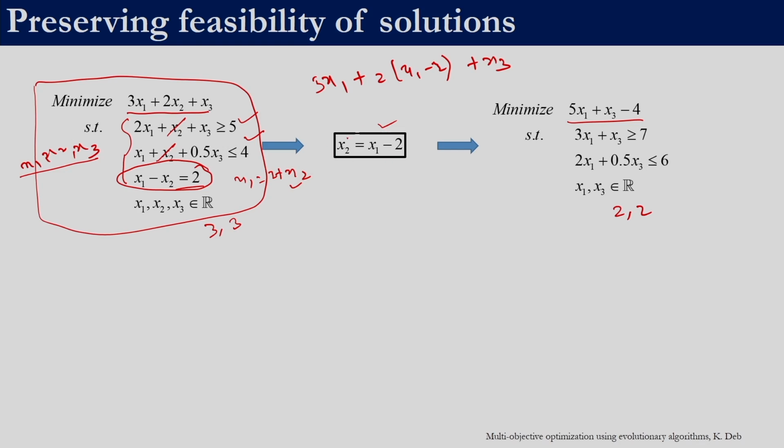So, we exploited this equality constraint. So, we can choose to solve this problem instead of this problem, right. Here the number of decision variables is less, so our search space is also less. So, the algorithm is typically expected to perform better on this problem than on this problem, and once we solve this problem we will get the values of x1 and x3, right.